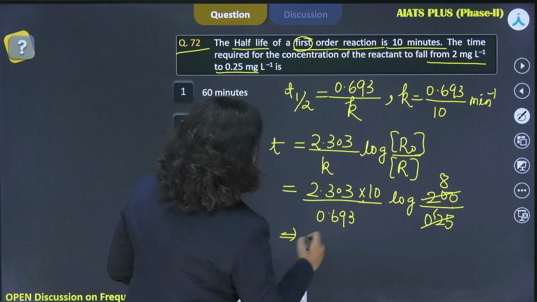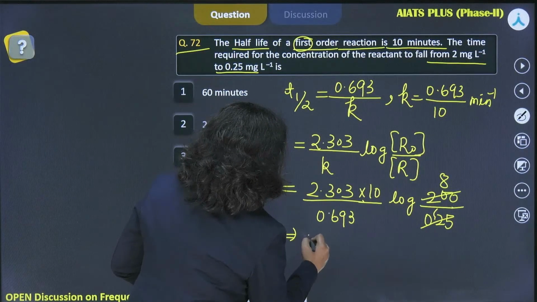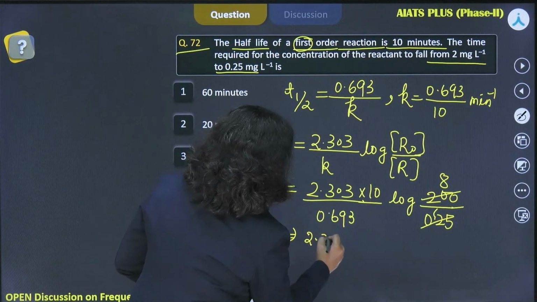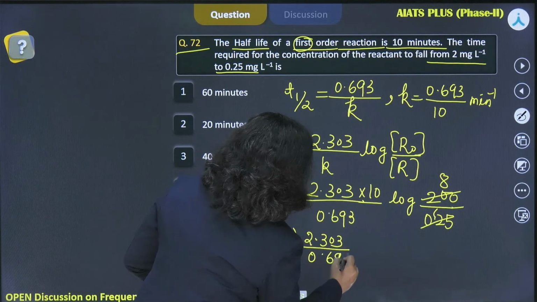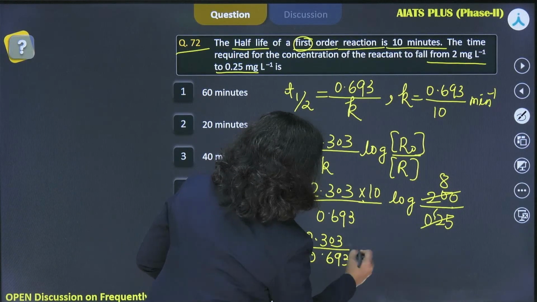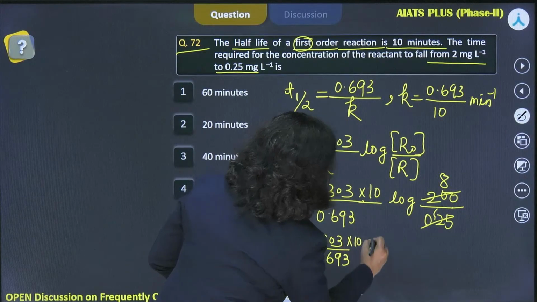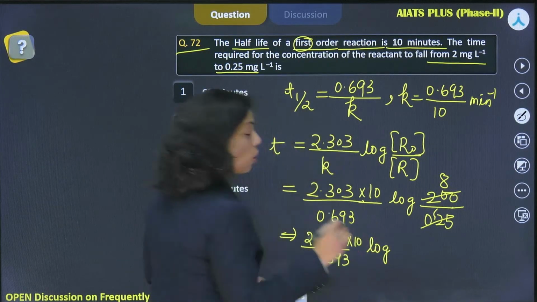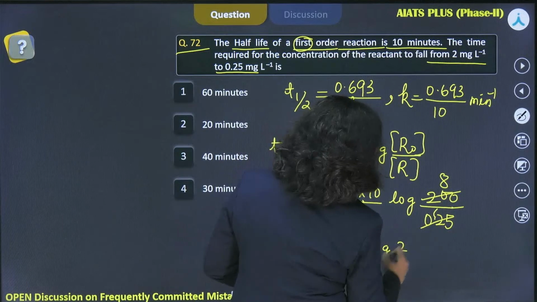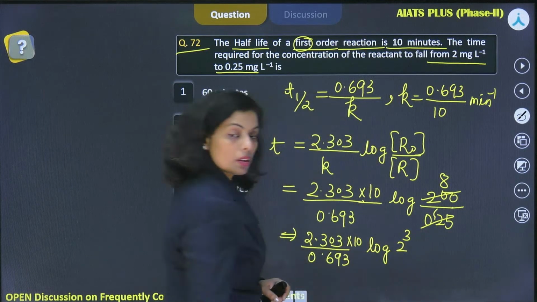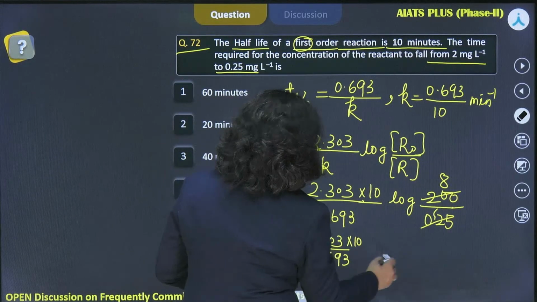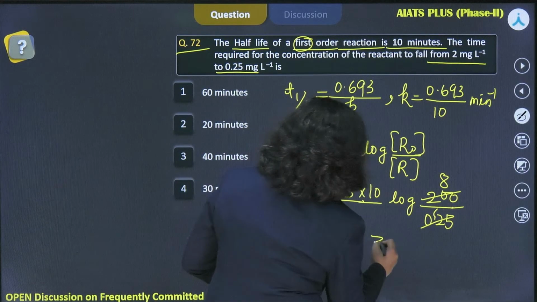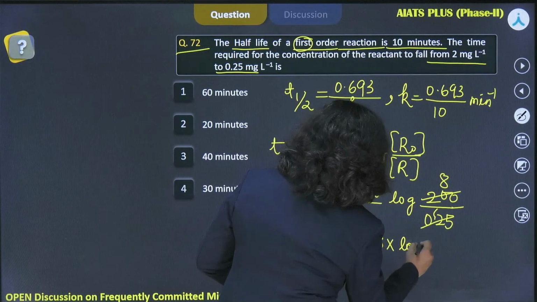So this would be 2.303 upon, I am not multiplying because some of the things will cut simply, into 10 log 8. Log 8 means 2 raised to the power 3, right? And that can also be written as 3 into log 2.